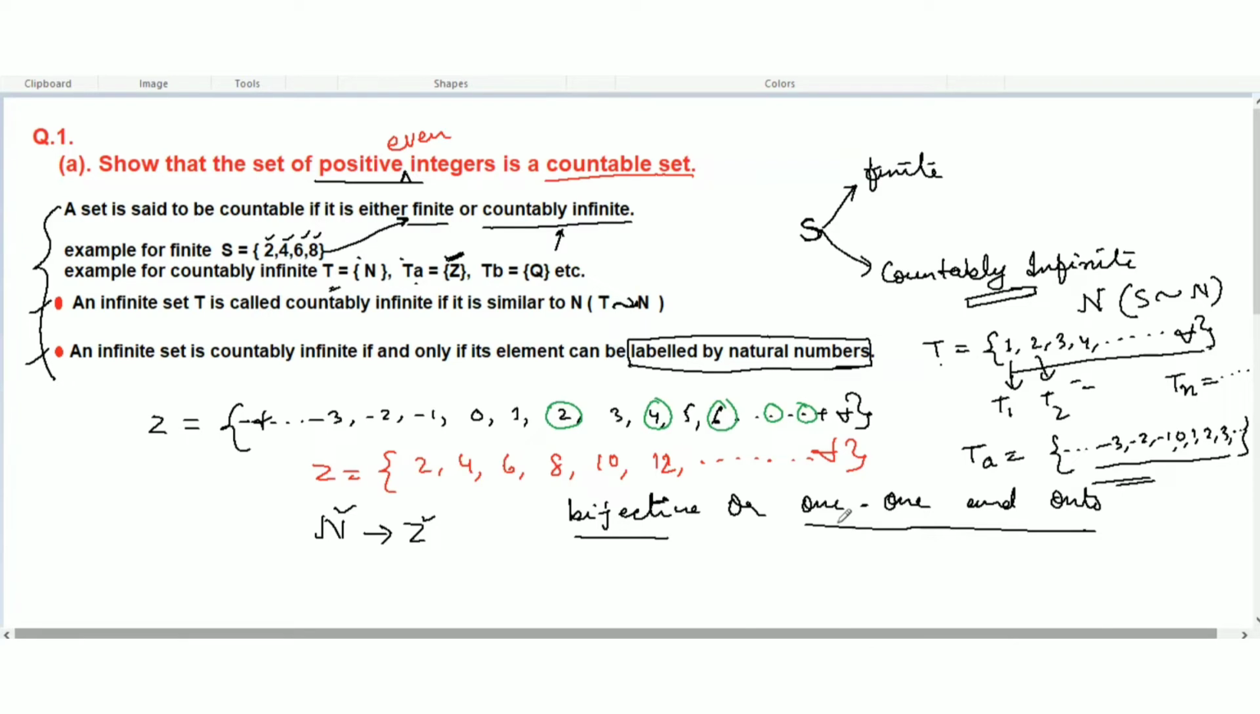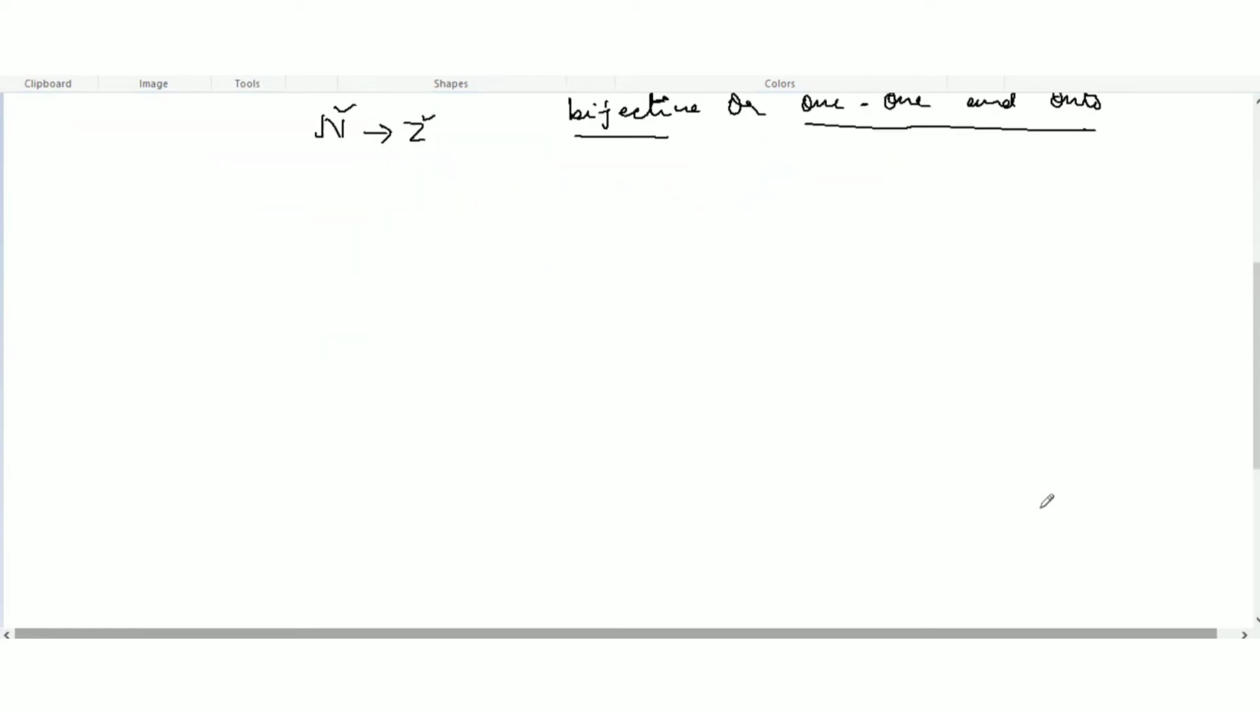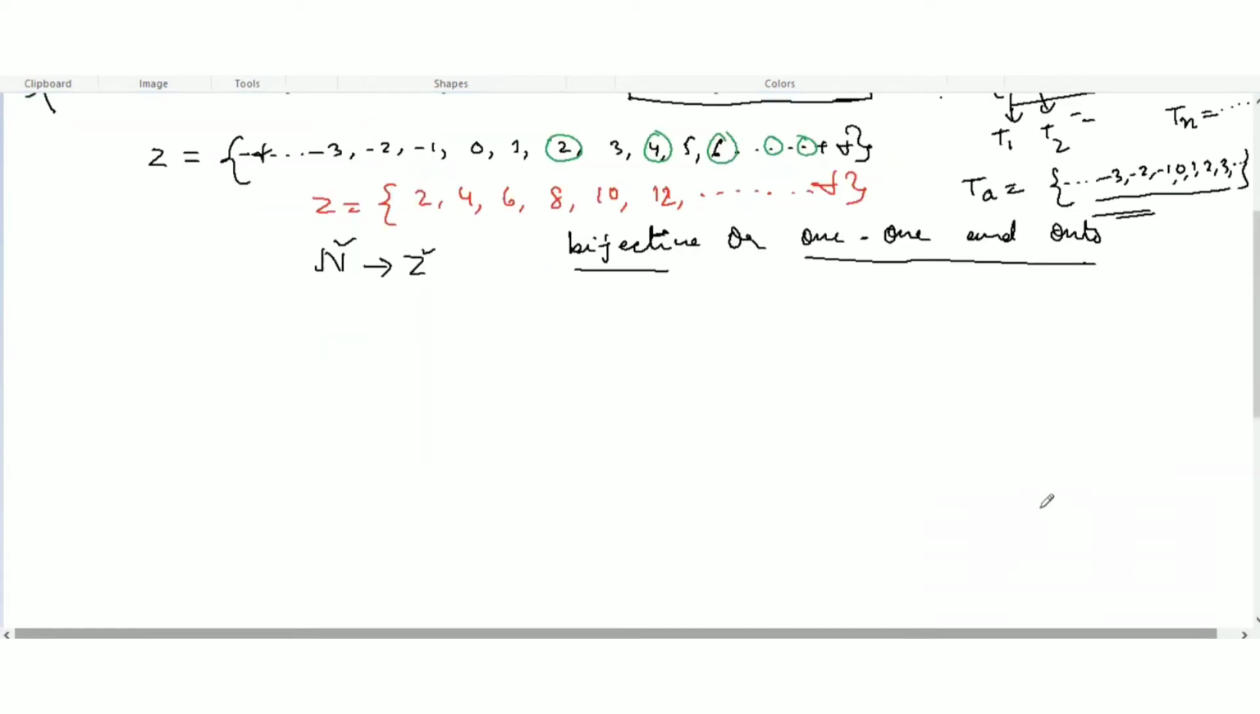So let's understand. I will explain what 1-1 and onto is. If you want to understand what a bijective function is, you can go to my video on functions, where I have uploaded a playlist. There you can find inverse function, bijective function, and 1-1 onto function. Let's explain a little bit here.